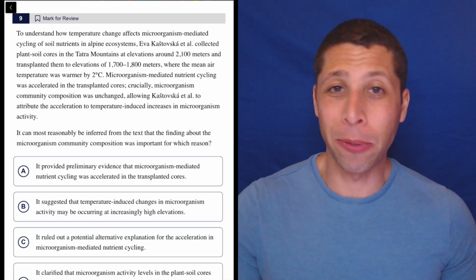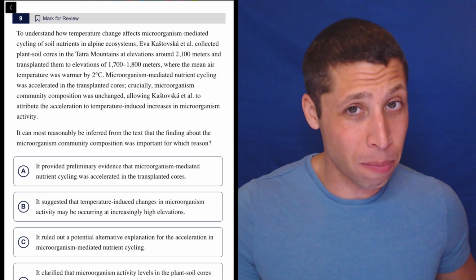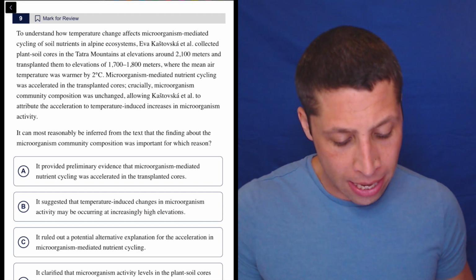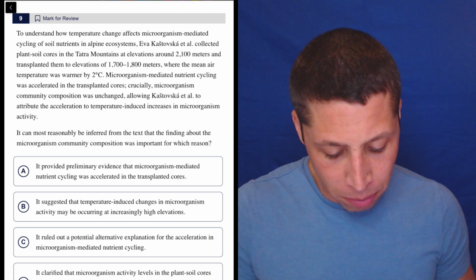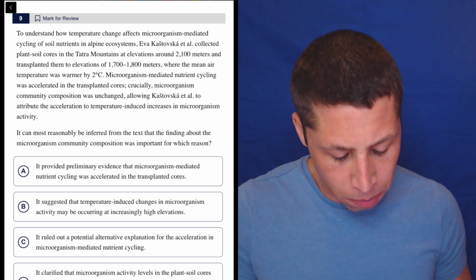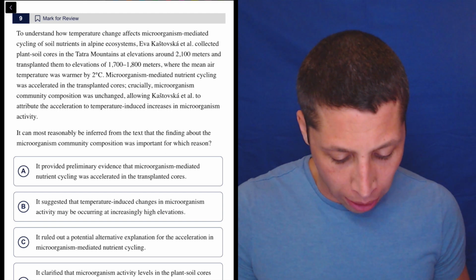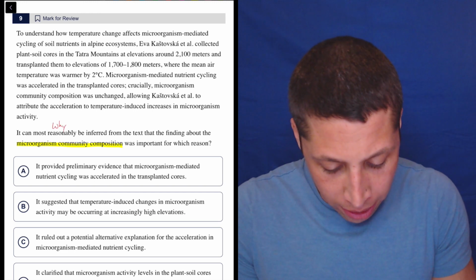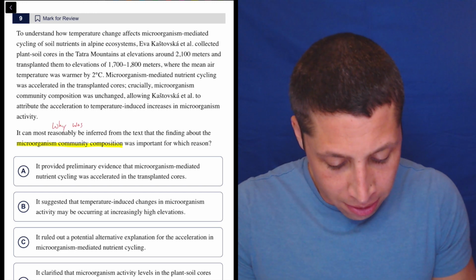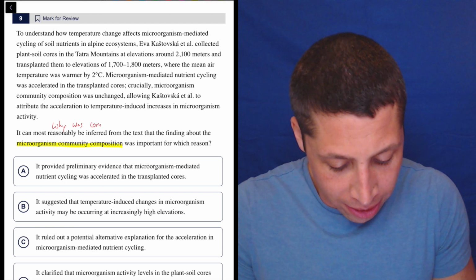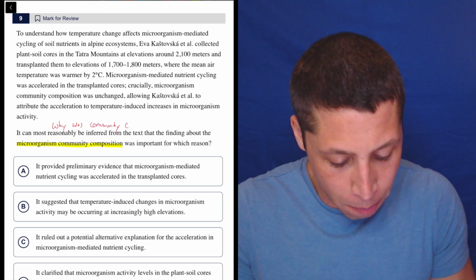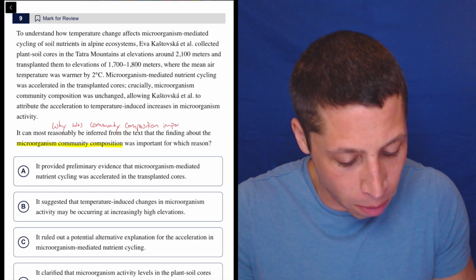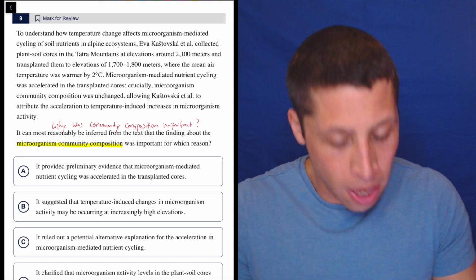All right, this is why we always have to read the question before we get into it. Well, this is a more specific question than usual. It can most reasonably be inferred from the text that the finding about the microorganism community composition was important for which reason. So, okay, let's rephrase that, right? Why was the community composition important?